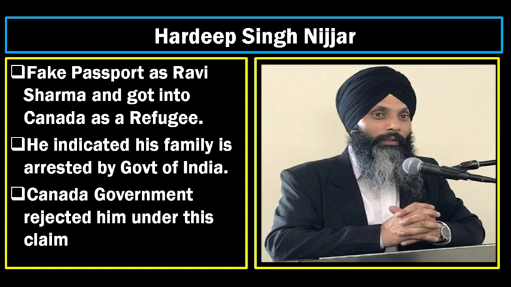So by creating all the other nuisance and everything, he just left India and got into another country by having a status called refugee. The Canadian government took this issue as a refugee claim itself, and he said, "My family members' properties and my properties are entirely confiscated by the Indian government, so we have been designated as terrorists." So finally, the Canadian government consulted with the Indian government, found out the results, and rejected his claim.